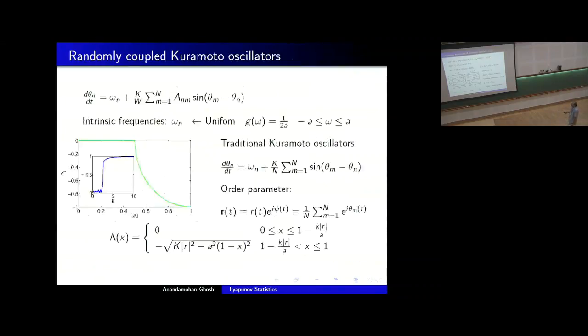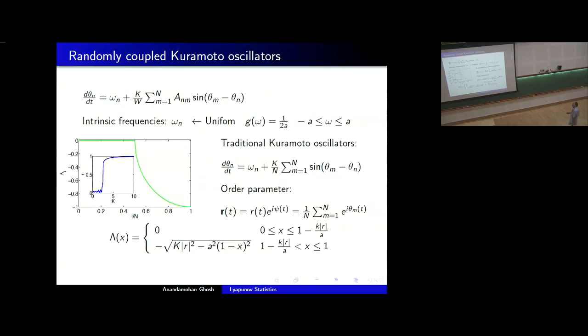So the system that we are going to study will be randomly coupled Kuramoto oscillators. Kuramoto oscillators are nice in the sense that they are well understood in terms of seeing the transition to the synchronized state. So if you take the traditional Kuramoto oscillators where all the elements of this coupling matrix are equal to 1, let's call it the traditional Kuramoto oscillators. And in absence of the coupling, these are the phases of some oscillators which are given some random frequency, say omega n.